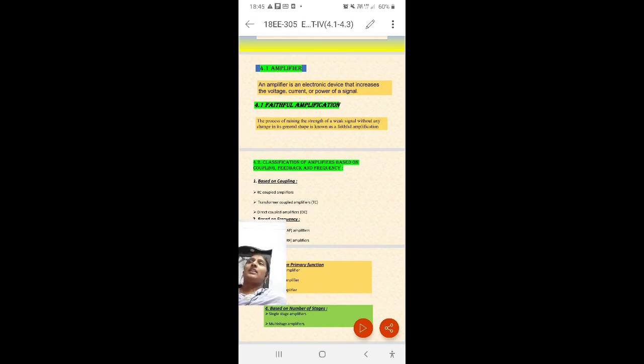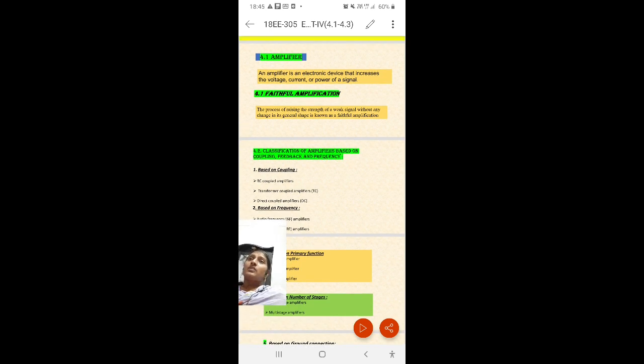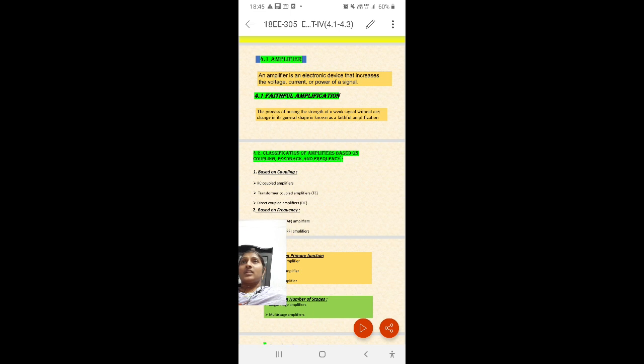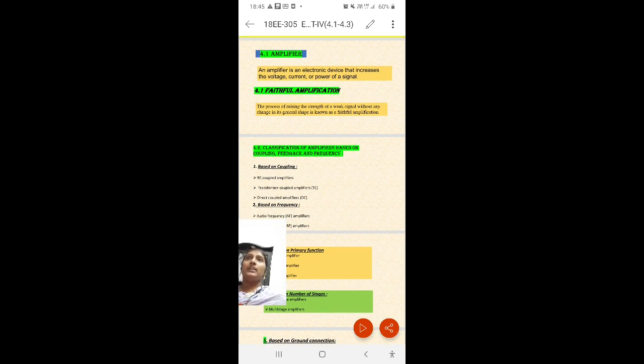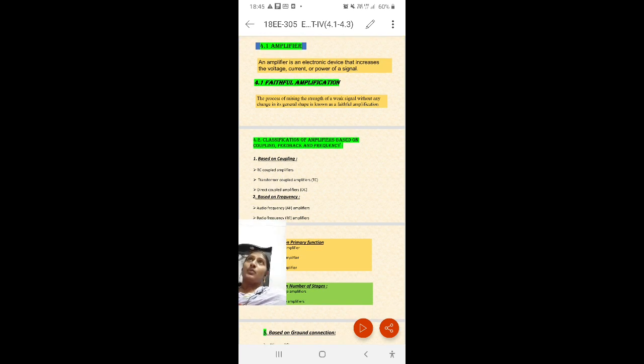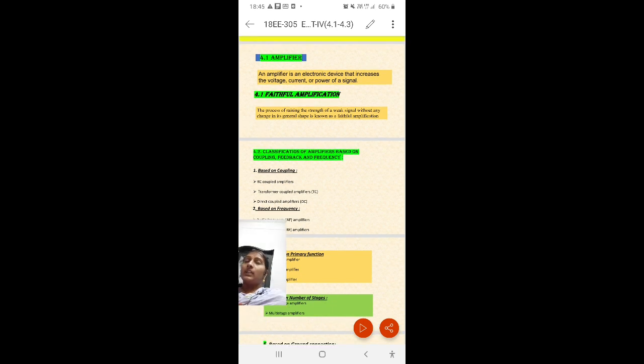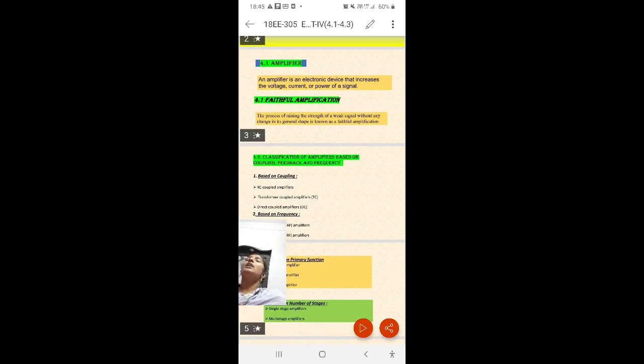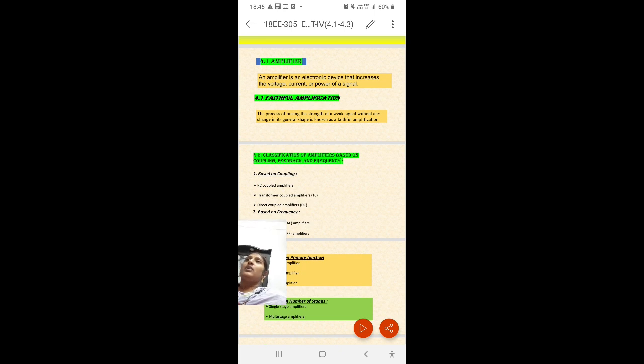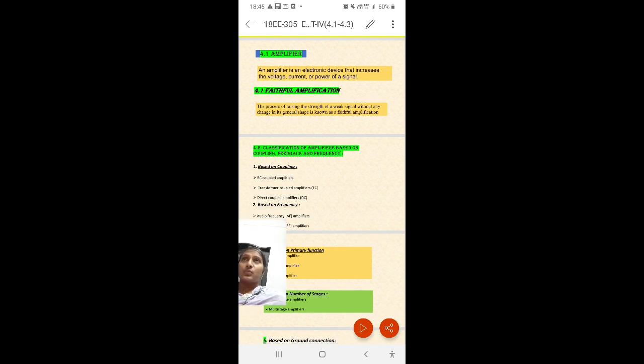In this way, when we connect the output of one stage to the input of the next stage, the network is called cascading. So what are the coupling elements? Resistor, capacitor, transformer. If we use resistor and capacitor as the coupling element to connect the output of one stage to the input of the next stage, that is called an RC coupled amplifier. Otherwise, if we use a transformer to connect the output of one stage to the input of the next stage, then that is called what?